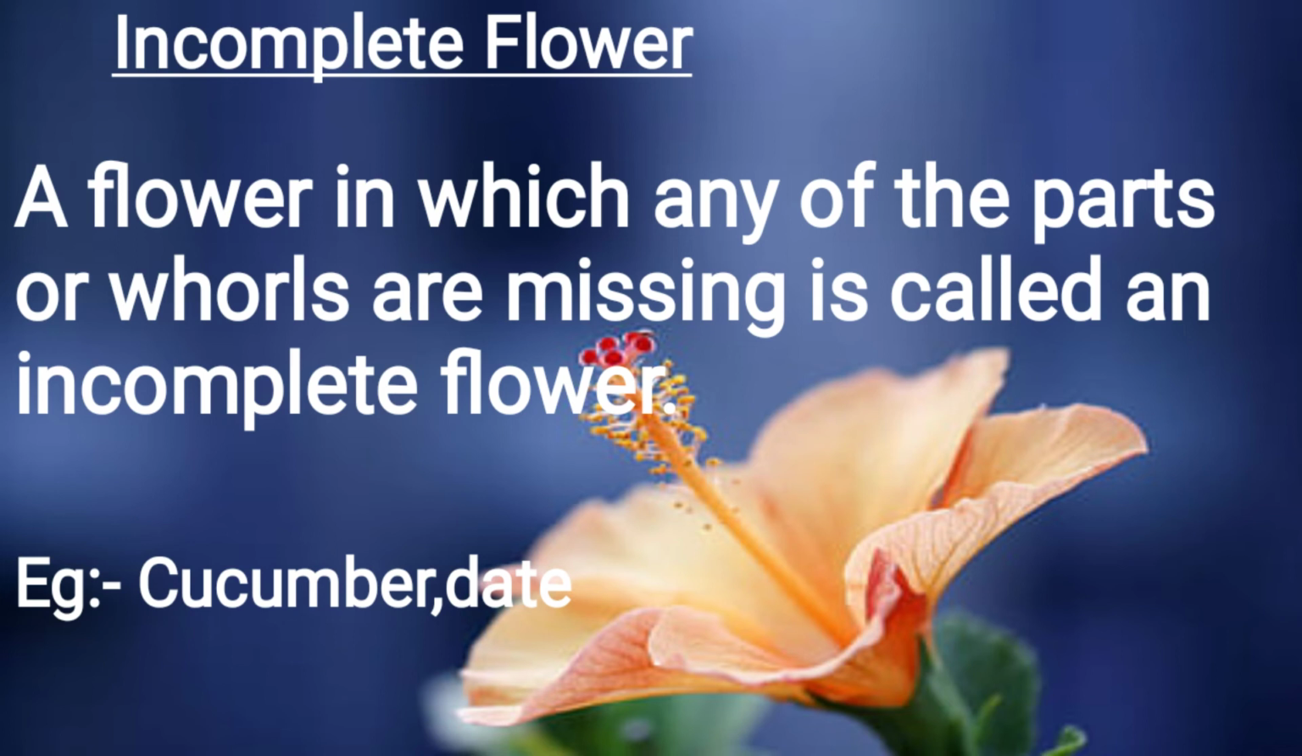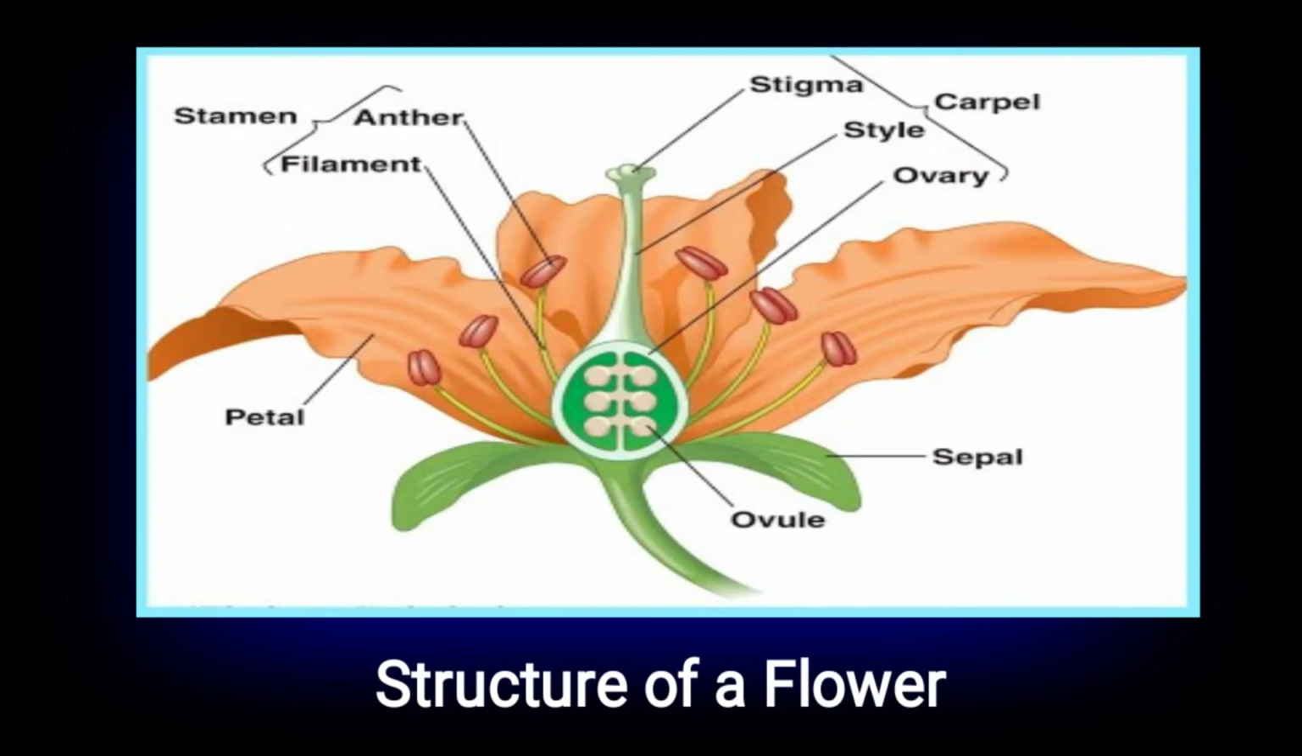For example, cucumber and date. You can see the structure of a flower. Here first one, sepal, this green color, and next petal. Petal attracts the insects. Function of the petal is to attract the insects.